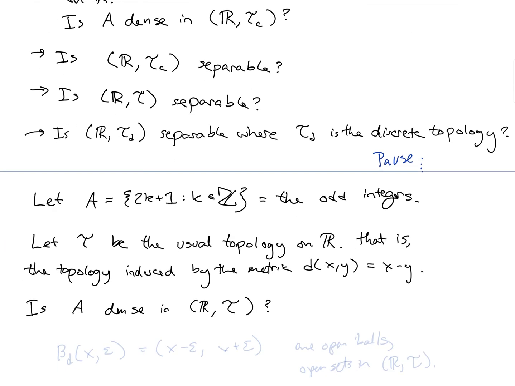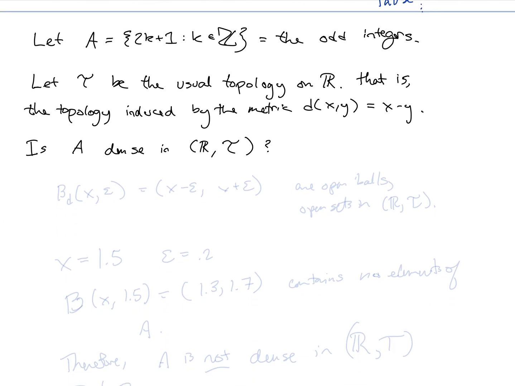All right, so if we've got our odd integers and tau is the usual topology on R, is A dense in this topological space? In this topological space, some open sets are open intervals, so we can also think of them as epsilon balls. The open interval from x minus epsilon to x plus epsilon gives open balls and therefore also open sets in R with the usual topology.